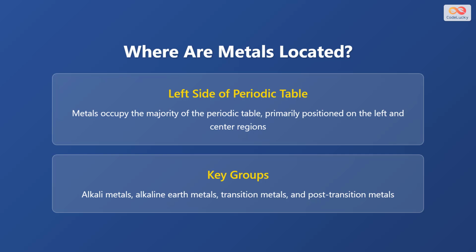Let's start by understanding where metals live on the periodic table. Metals occupy the left side and center regions of the periodic table, making up about 3/4 of all known elements. They are organized into several important groups: alkali metals in Group 1, alkaline earth metals in Group 2, transition metals in the center block, and post-transition metals toward the right. This left side dominance is a key pattern that helps us quickly identify metallic elements.